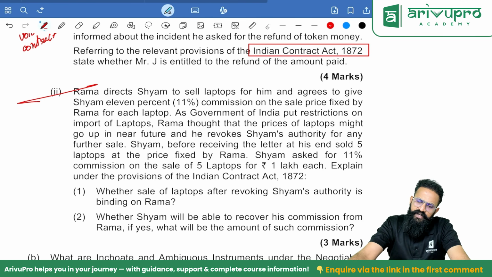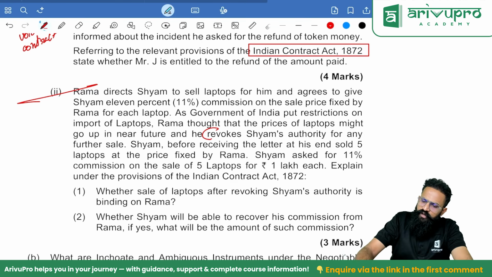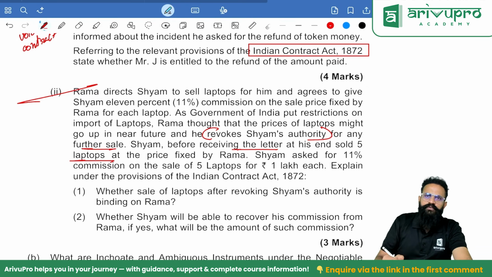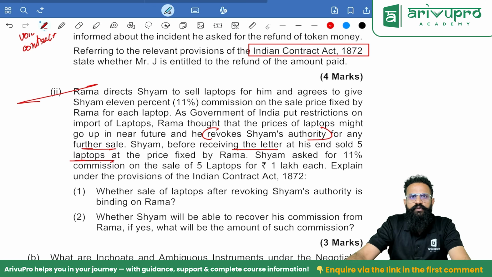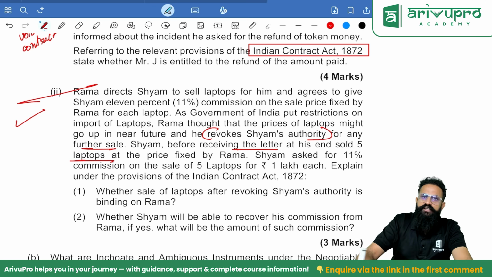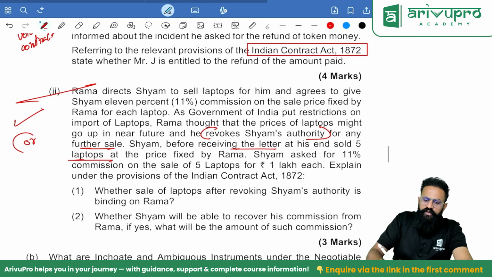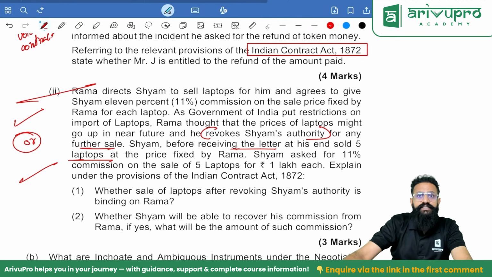As Government of India puts restriction on the import of laptops, Rama thought that the price of laptops might go up in near future, and he revokes Sham's authority for any further sale. Sham, before receiving the letter at his end, sold 5 laptops. When will agency come to an end? When it is communicated to the agent, or for the third party, when does it come to an end? When it is communicated to the third party.